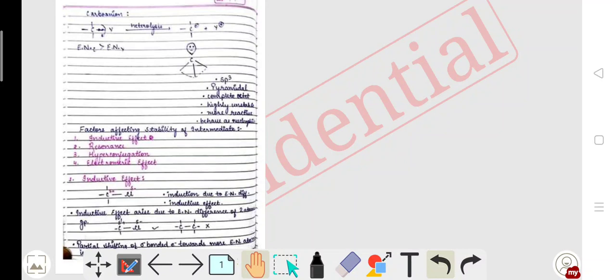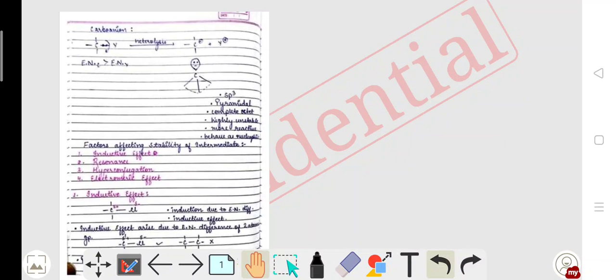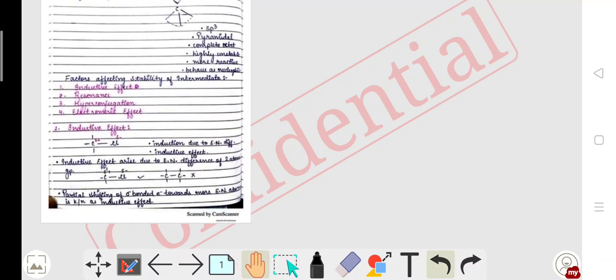In the previous lecture, we ended at the intermediates: carbocation, carbanion, and free radical. The stability of these three intermediates can be explained through these four factors: inductive effect, resonance, hyperconjugation, and electromeric effect.